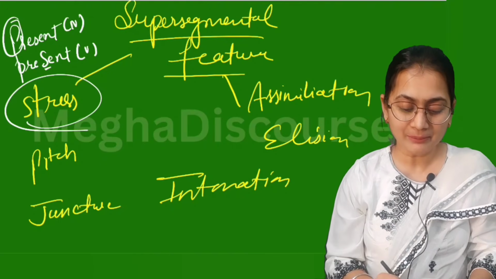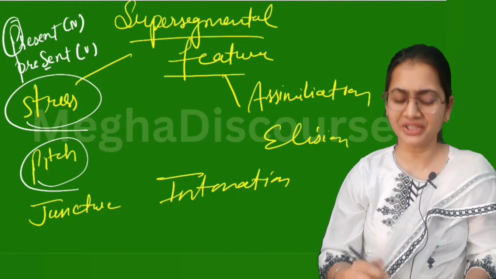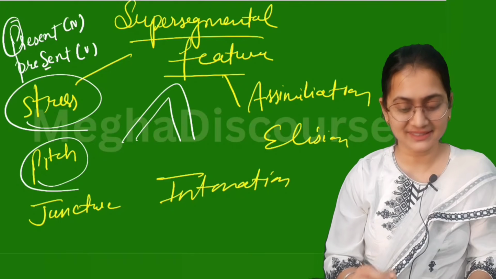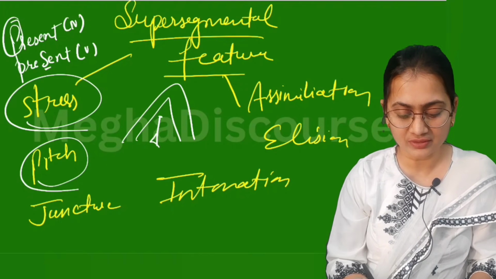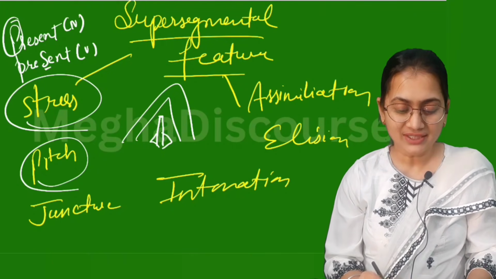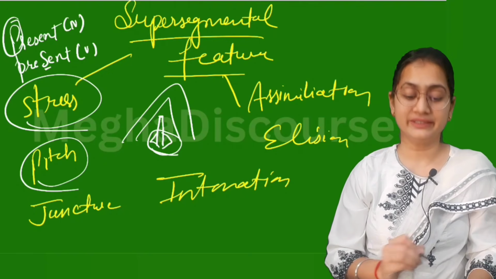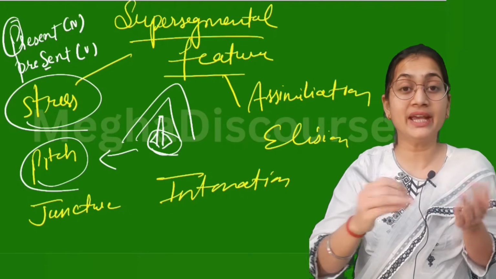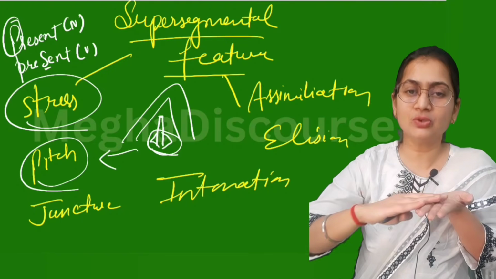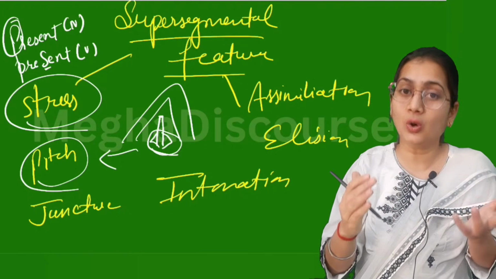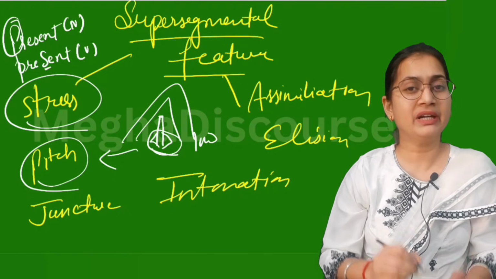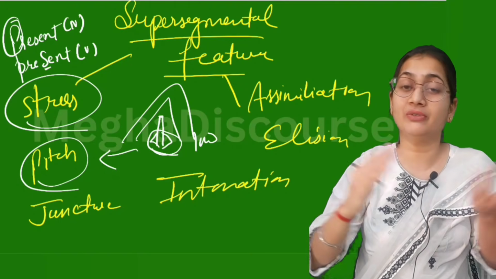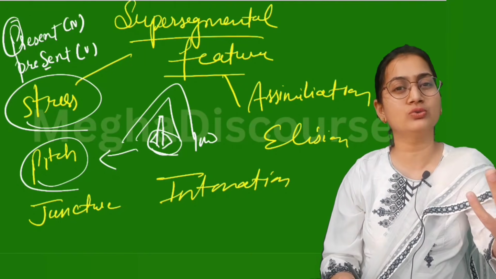Then we have pitch. We have studied that this is your larynx and this is your glottis. So this decides your pitch. If the air flows freely, it means we have low pitch. But if air is not moving freely, then we need to force more to speak.